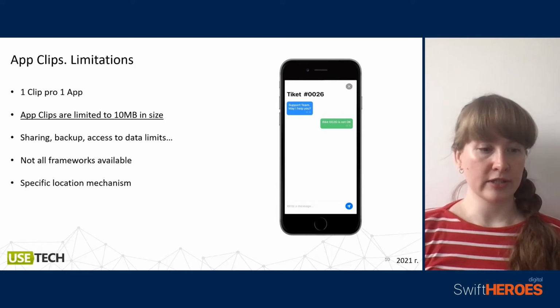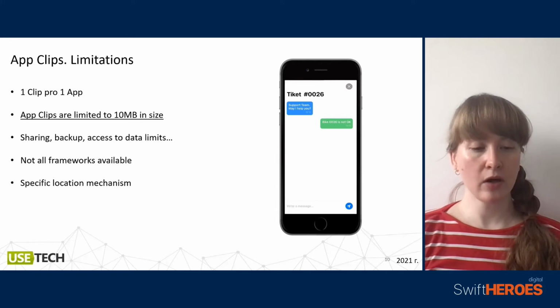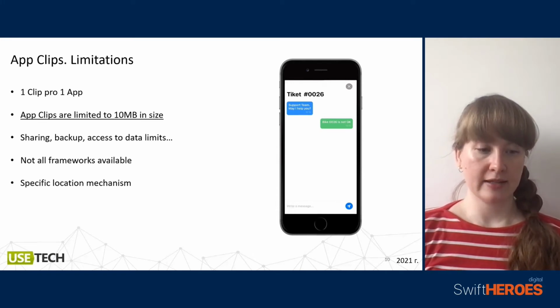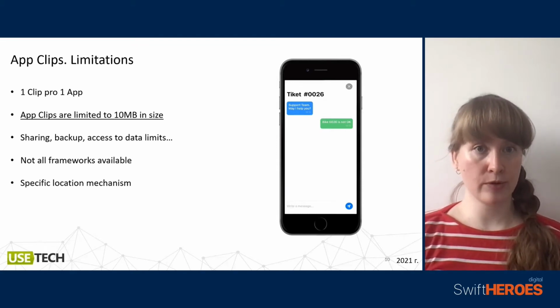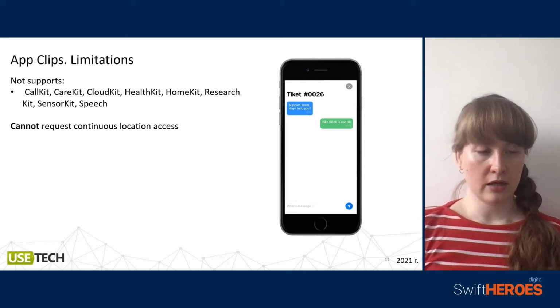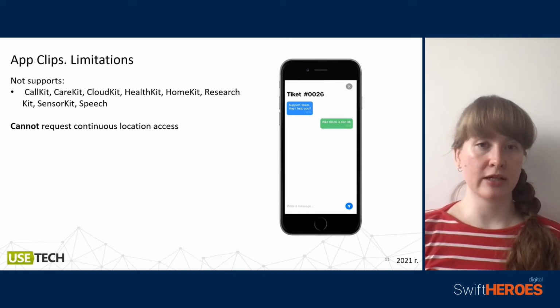And there is no way to share backup data or to get access to personal data. And not all frameworks are available here, and also there is a specific location mechanism. So AppClips doesn't support CallKit, Speech, CloudKit, and so on.